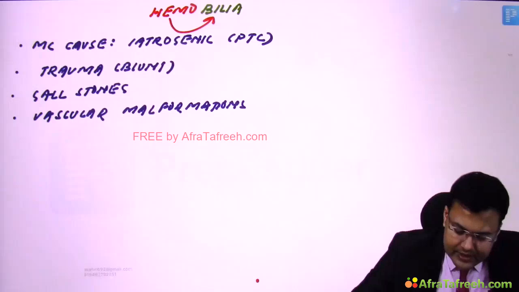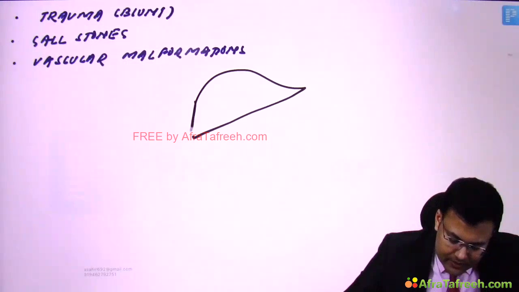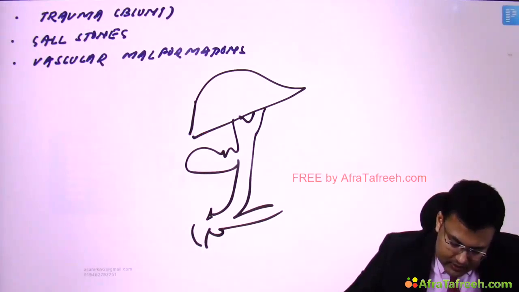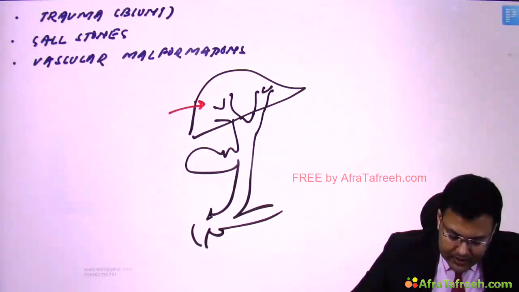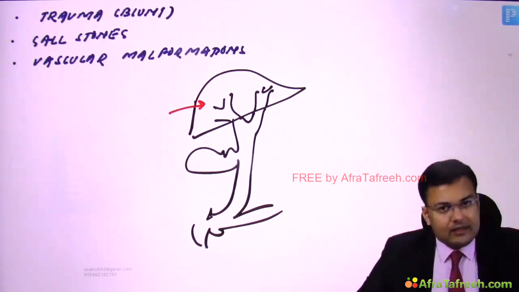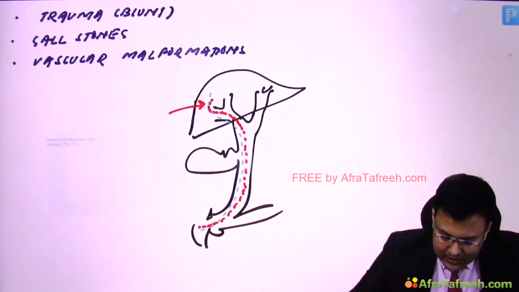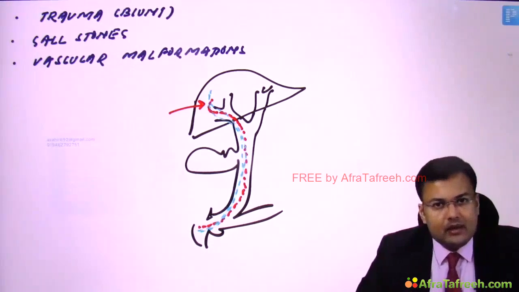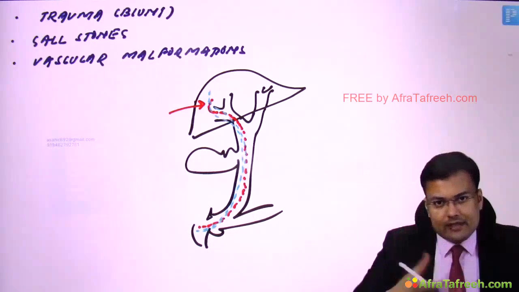Okay, it's very easy to understand. See what's happening here. This is the liver. This is the bile duct, right? This is the intrahepatic bile duct. Now see, when you perform the PTC, some minor vessel was injured and that vessel started bleeding. The blood starts going like this and it's going into the duodenum. When the blood is going into the duodenum, if it's minor bleeding, it can manifest as melena, and if it's massive bleeding, it can manifest as what? Hematemesis.